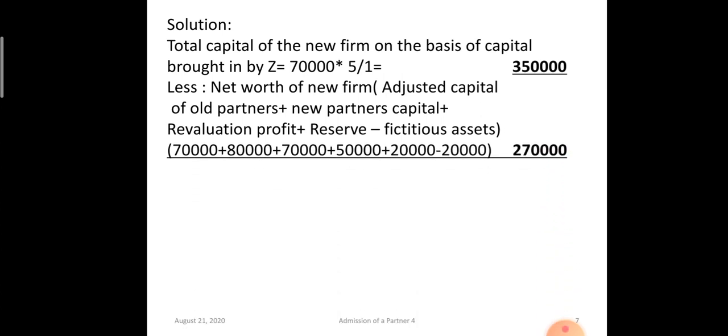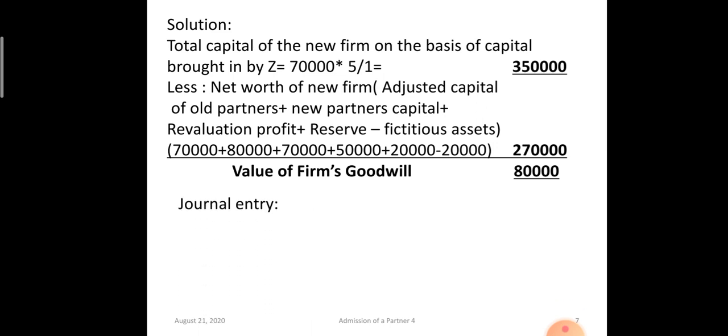So 70,000 X's capital, Y's capital was 80,000, Z brings in 70,000. So this is the capital of all the three partners, plus reserves 50,000, plus 20,000 P&L credit balance, minus 20,000 for advertisement suspense. So the total is 2,70,000. 350 minus 2,70,000, the value of the firm's goodwill is 80,000 rupees.